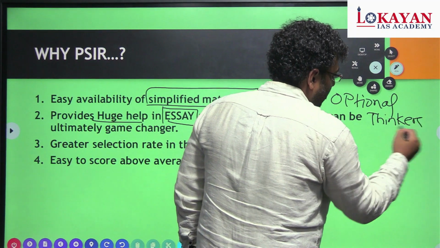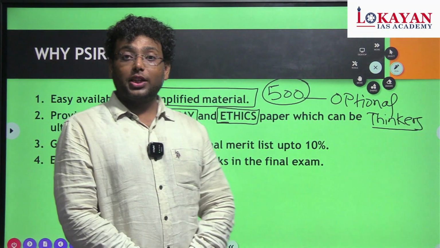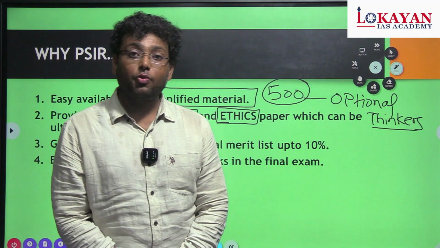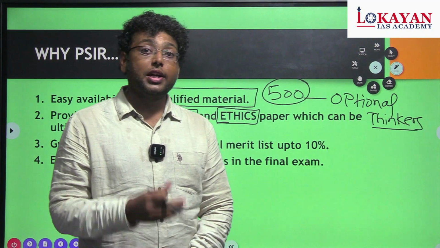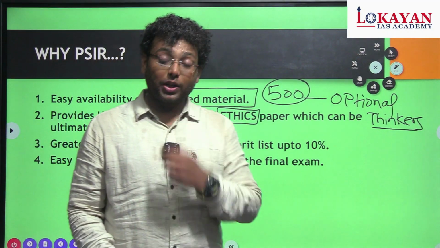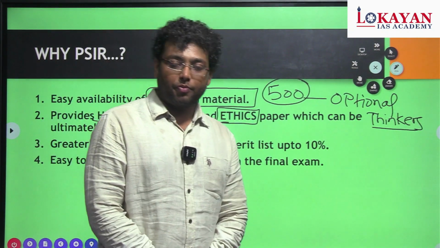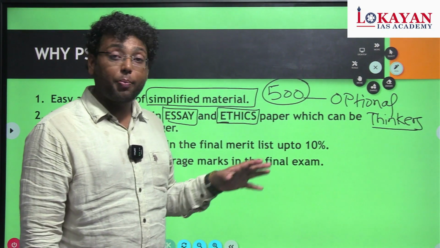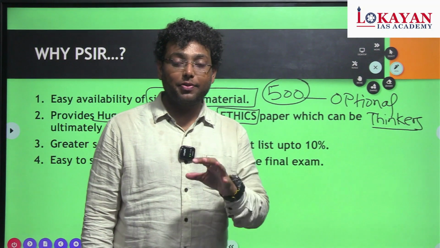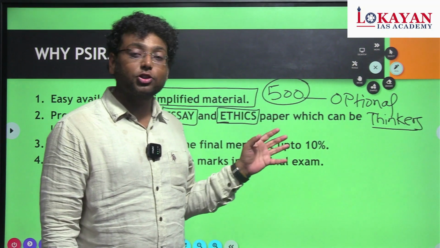So while studying these optional thinkers, you can get very good command over your essay. I also got 137 marks in the essay. So that will help you in dealing with essay topics which students find very difficult nowadays, to write a philosophical essay.